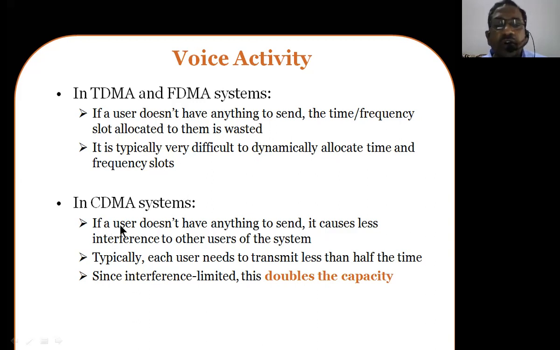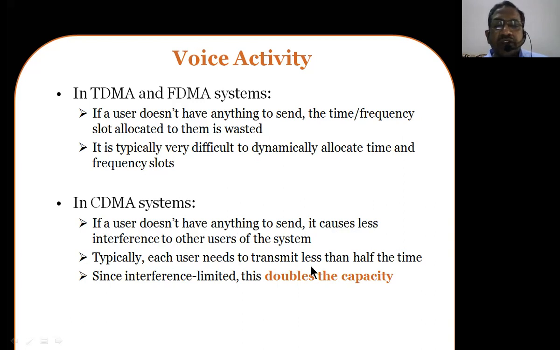Now when you come to CDMA technology, if the user doesn't have anything to send, it causes less interference to other users of the system. That user doesn't send its code to the receiver, and hence that particular user's signal is not transmitted and not processed by the base station. So it avoids the wastage of resources.